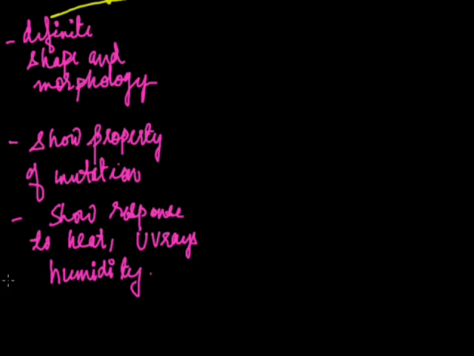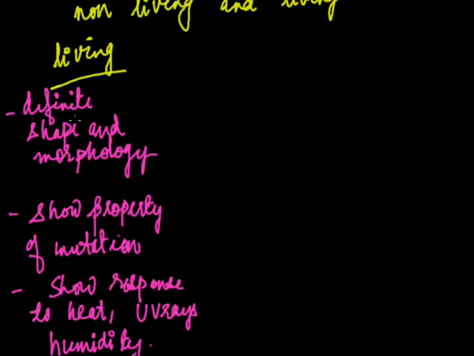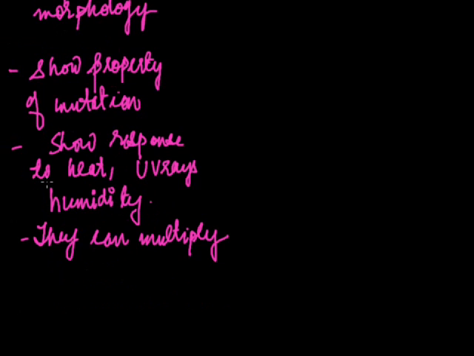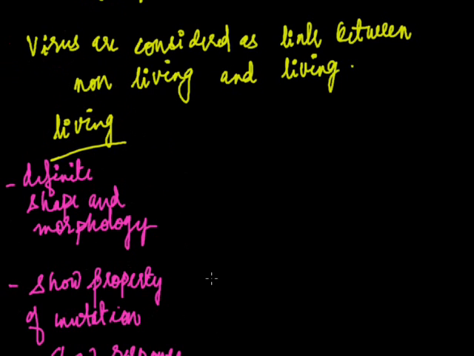They can multiply. So these were the living features.